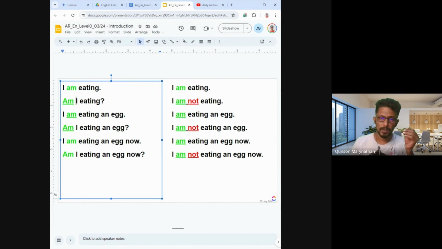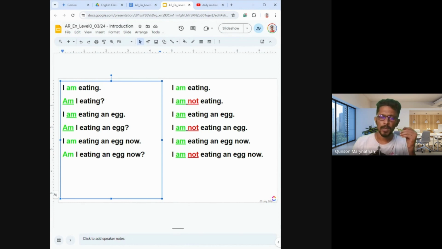Making a question from a statement is very easy in English. I am eating, நான் சாப்பிட்டு கொண்டிருக்கிறேன். Am I eating? நான் சாப்பிட்டு கொண்டிருக்கிறேனா? In Tamil. Okay, so it's very easy. I am eating. Am I eating?